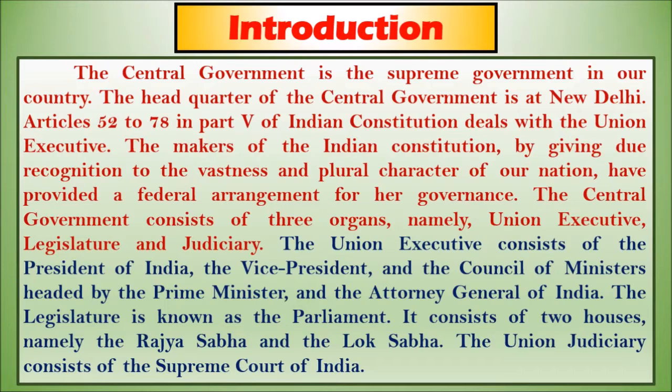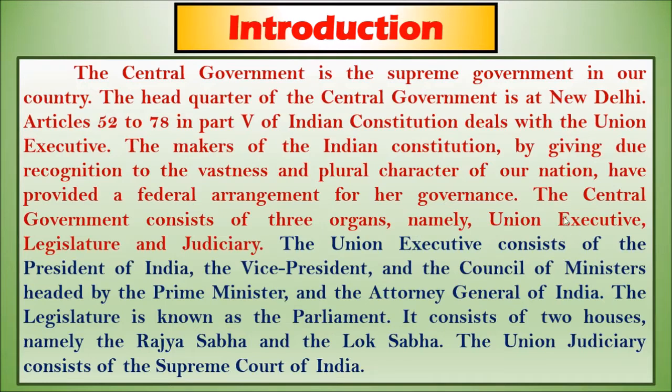You know what a legislature is? We learned in the last lesson that it is a group making laws, a branch of government. The people in the branch of government who make the laws come under the legislature. And judiciary means we all know that judges come under the judiciary.